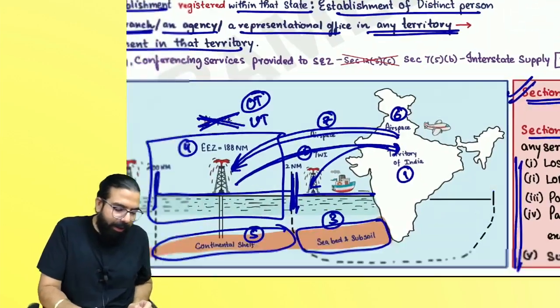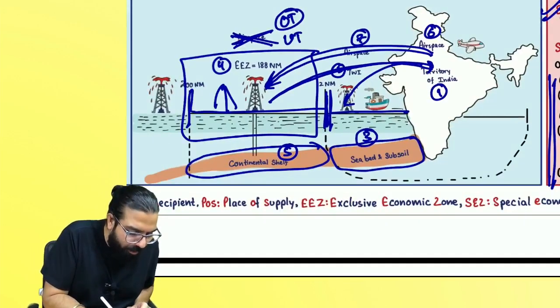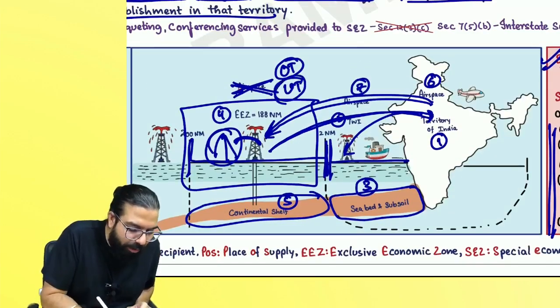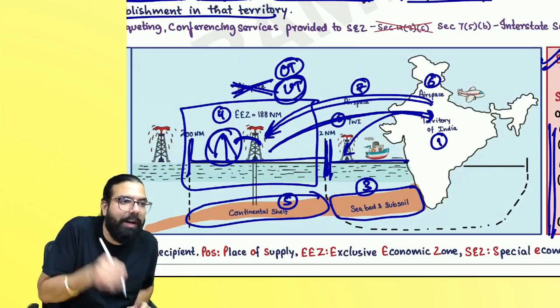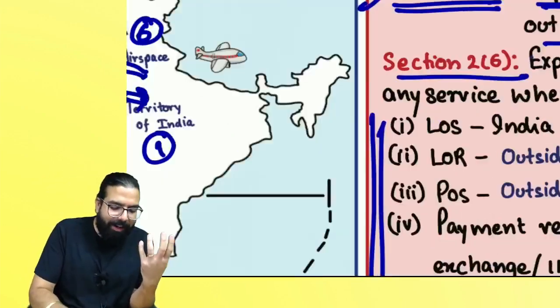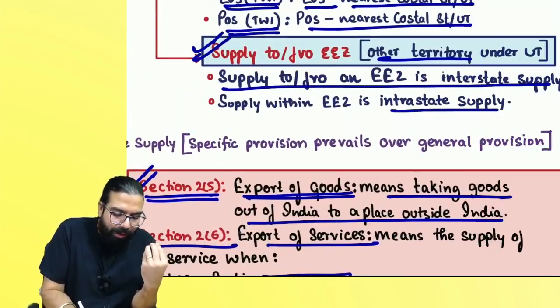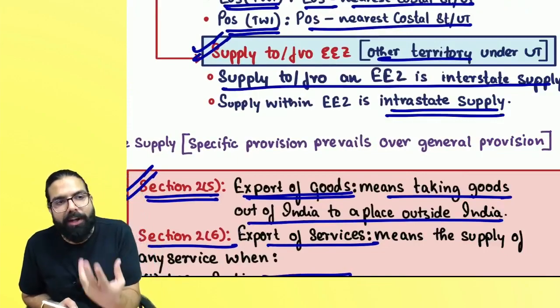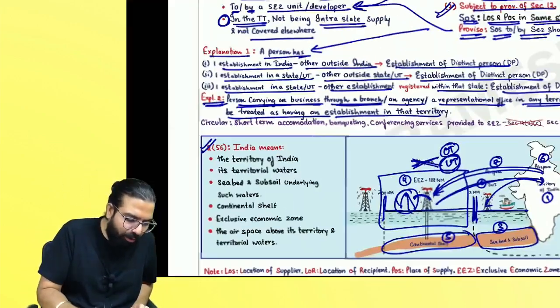But sir, supposing there is any other oil field over here, and supply is happening within the union territory, and if within the union territory any transaction is happening, always remember it is intrastate, and in intrastate, what will always come, everyone? CGST and UTGST.